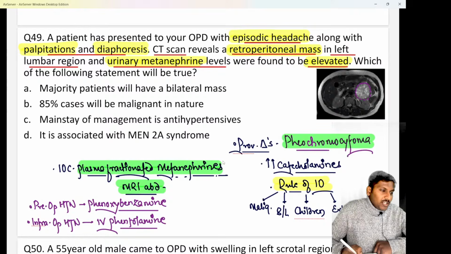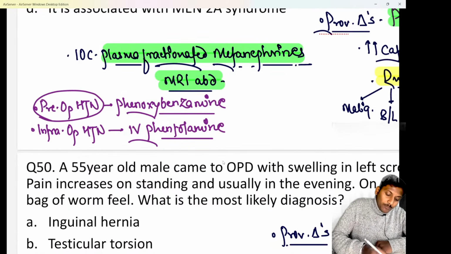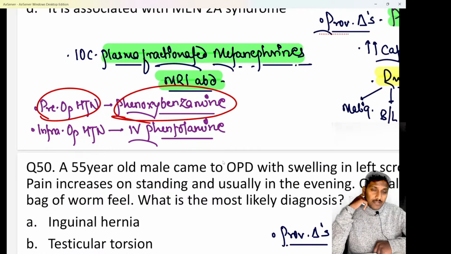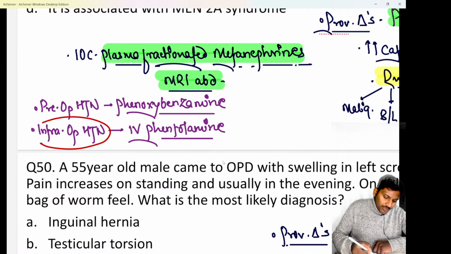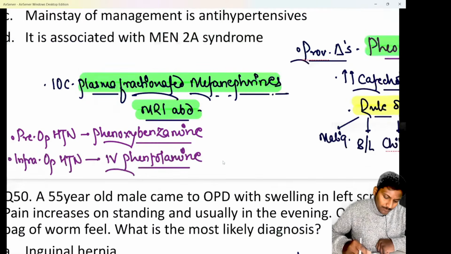We have to take the patient for surgery if there is a benign pheochromocytoma. But before the surgery, preoperative hypertension is managed by a drug known as oral phenoxybenzamine. This has been a repeated PYQ. Preoperative hypertension in pheochromocytoma is managed by oral phenoxybenzamine, whereas intraoperative hypertension during surgery is managed by IV phentolamine. That has to be kept in mind.